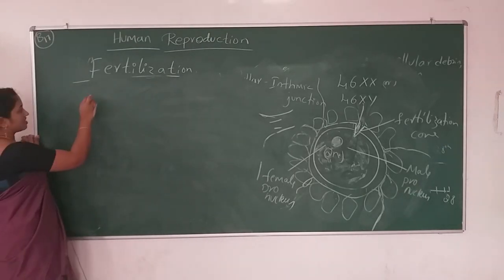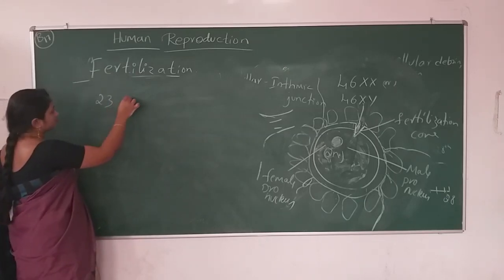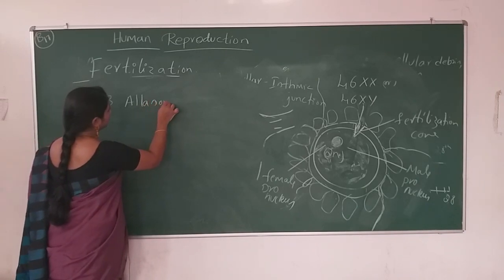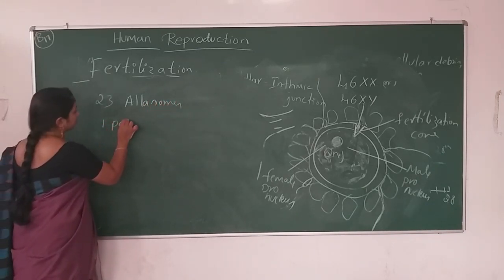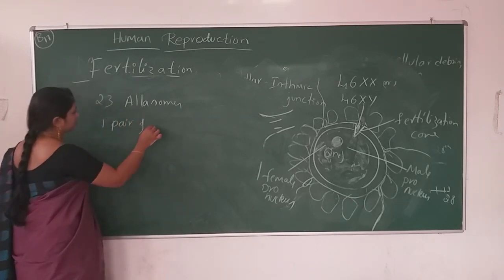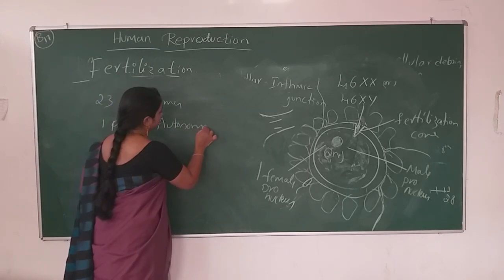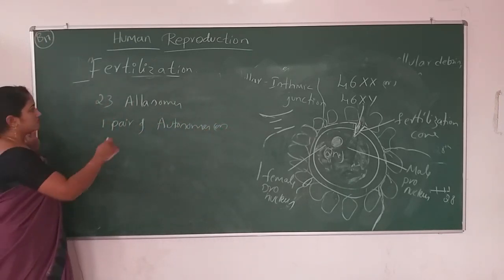The chromosomes are of two sets. 22 pairs are known as autosomes, and one pair is known as allosomes or sex chromosomes.